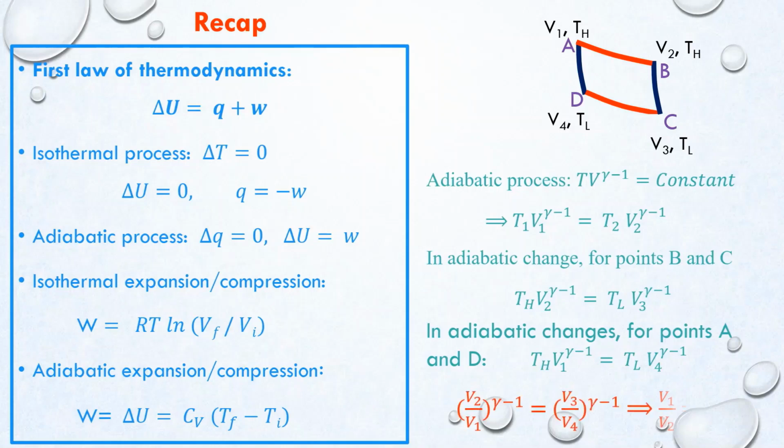When you divide these two equations, there is a cancellation of TH terms on left side and TL terms on right side. So finally you will get V2 over V1 power gamma minus 1 is equal to V3 over V4 power gamma minus 1. That implies V2 over V1 is equal to V3 over V4. That implies V1 over V2 is equal to V4 over V3.